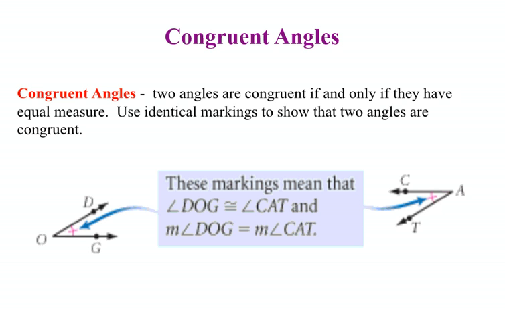Now, how do we show a viewer, somebody looking at two angles, that the angles are congruent? Well, we use identical markings, very similar to how we showed that line segments were congruent. You can see in angle DOG, we've put one tick mark in that angle. We use kind of a little curve, and then we put a tick mark on it. And angle CAT has the identical marking. This shows a viewer that the two angles are congruent. Now, if we had a second set of congruent angles that were not congruent to these two angles, we would put two tick marks inside of the angles.